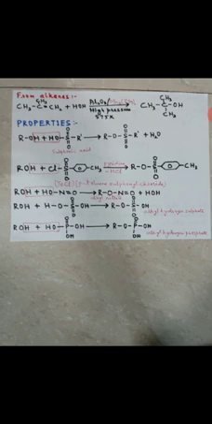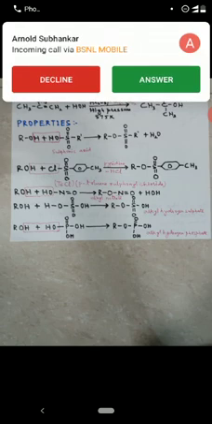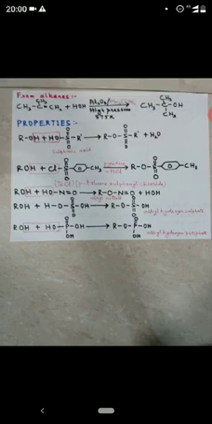So if you see the acidic character, methyl alcohol is more acidic than primary alcohol RCH2OH, which is more acidic than secondary alcohol R2CHOH, and that is more acidic than tertiary alcohol R3C-OH. So in this way you can find it out. The reactivity and also the acidic character decrease in this particular order: first methyl alcohol, then any primary alcohol like ethyl, propyl, butyl, then secondary alcohol, then tertiary alcohol.